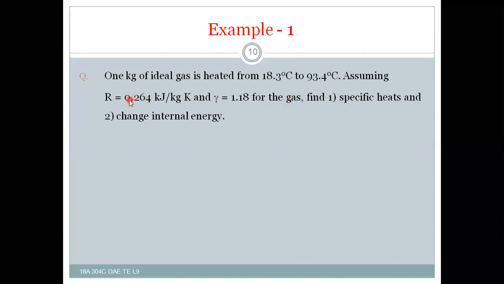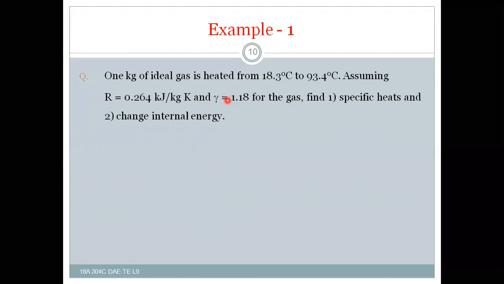Assuming R is equal to 0.264 kilojoule per kg Kelvin and gamma is equal to 1.18 for the gas, find the specific heats and change of internal energy. So R is given, gamma is also given. Thereby you can calculate by using expressions.